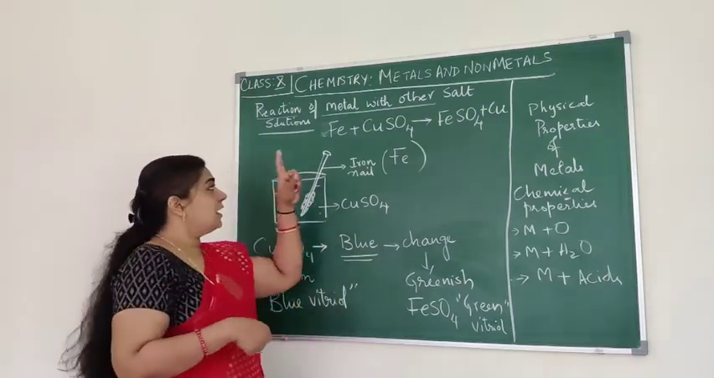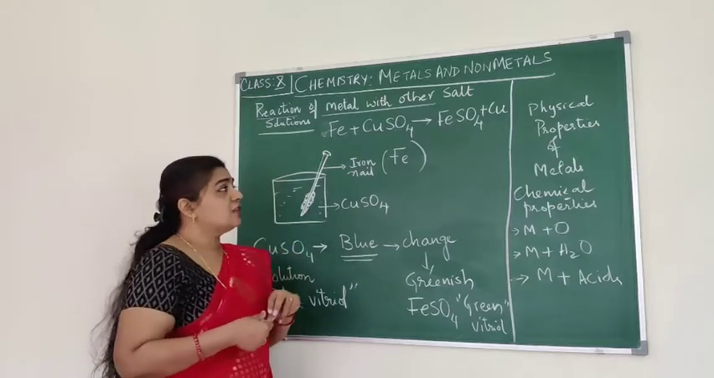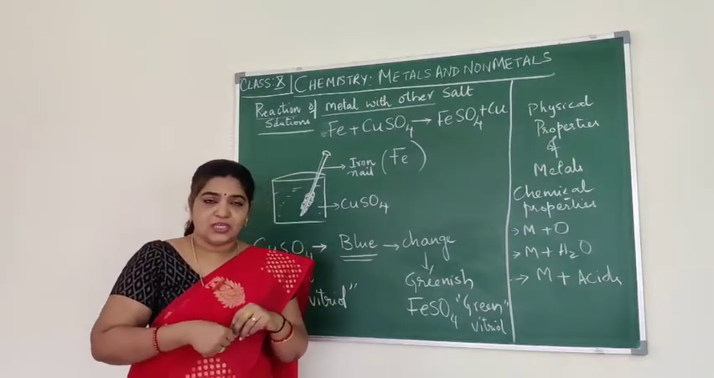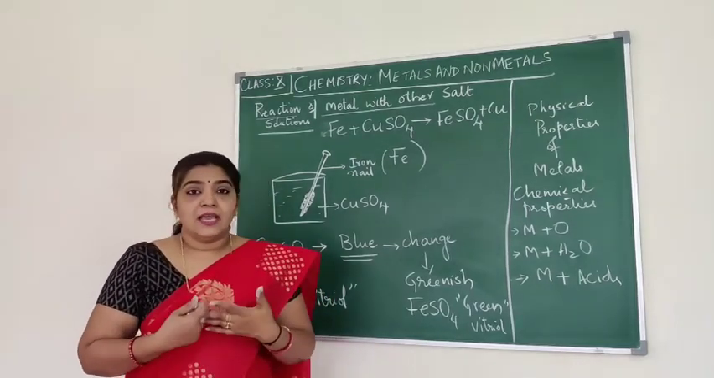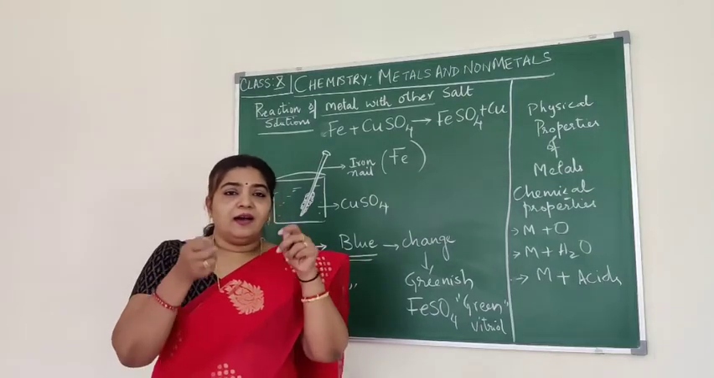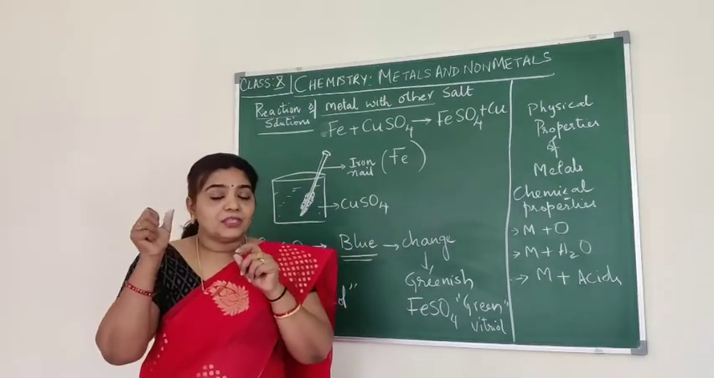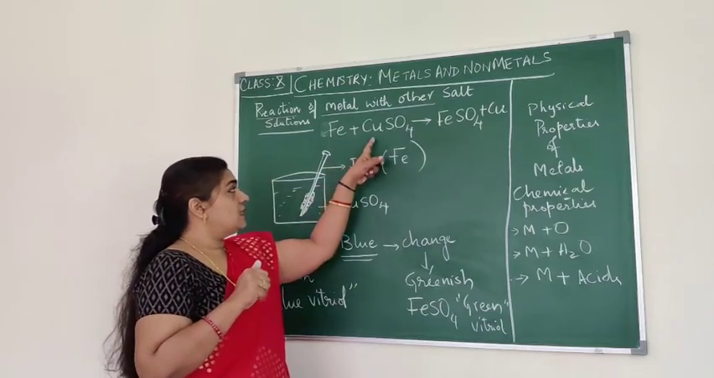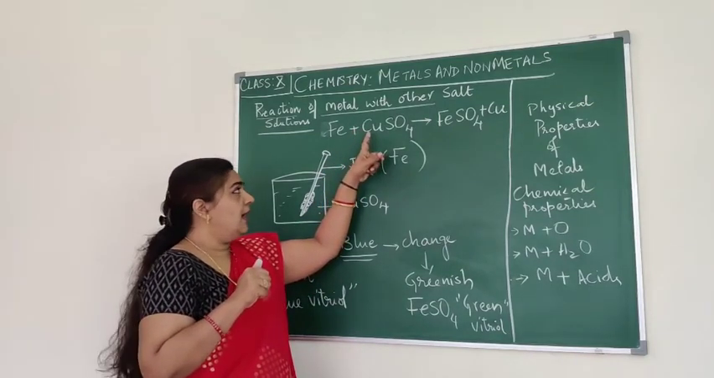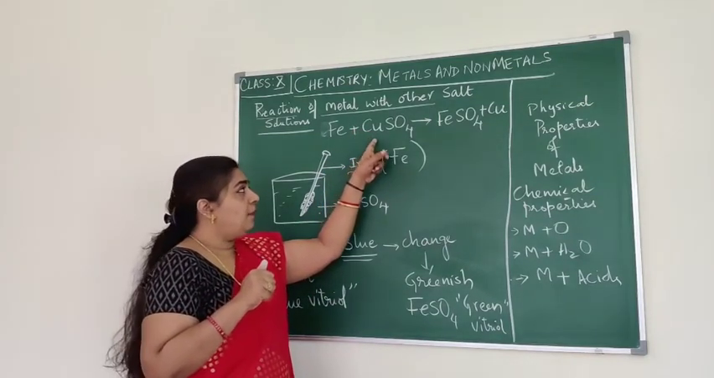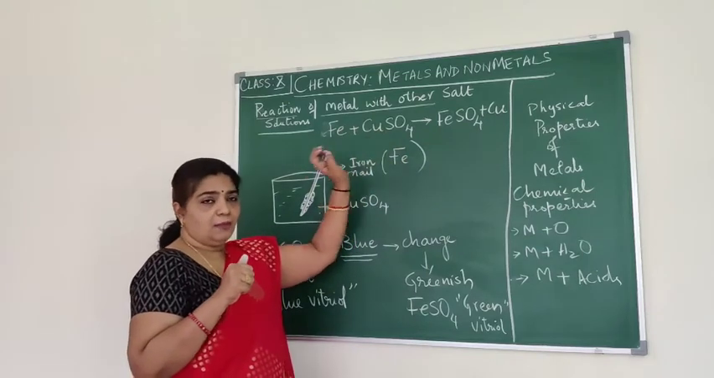So what happens in the reaction of a metal with other salt solution? It will displace an element from its compound. So here iron is there, copper is there. Copper sulfate is a compound.